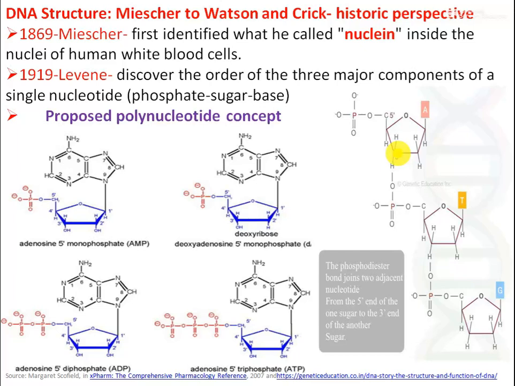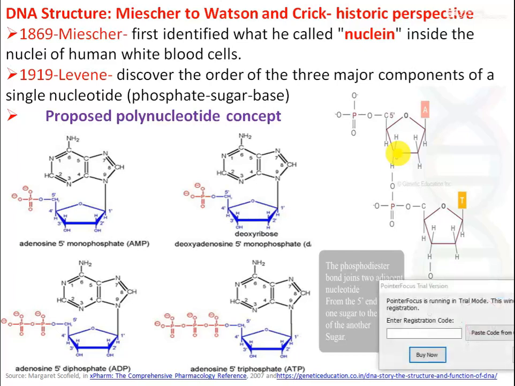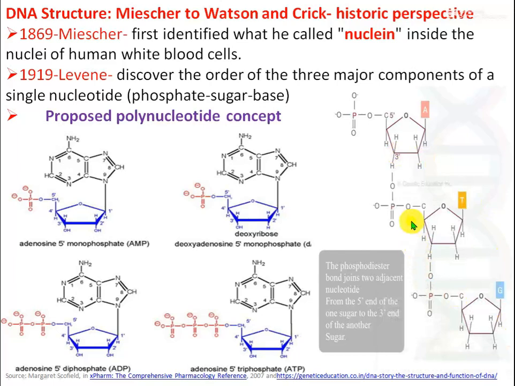At first, in 1869, Miescher first identified nuclein inside the human white blood cell. Nuclein means from the nucleus, but he did not discover its structure.